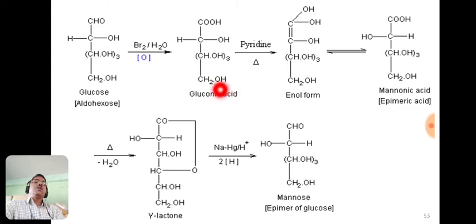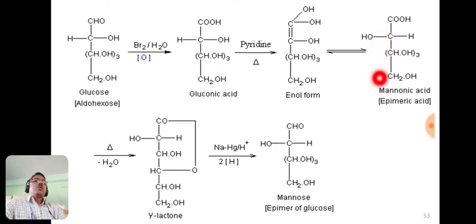This gluconic acid on heating in the presence of pyridine forms the enol form of gluconic acid, and this enol form can be interconverted, shown by a reversible arrow. It can be changed into mannonic acid, meaning this hydroxyl group goes to the left hand side, and it is called D-mannonic acid.